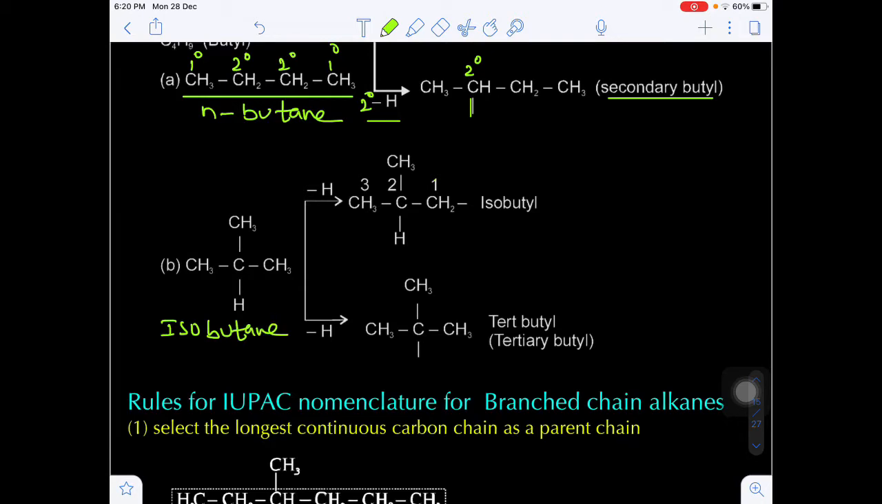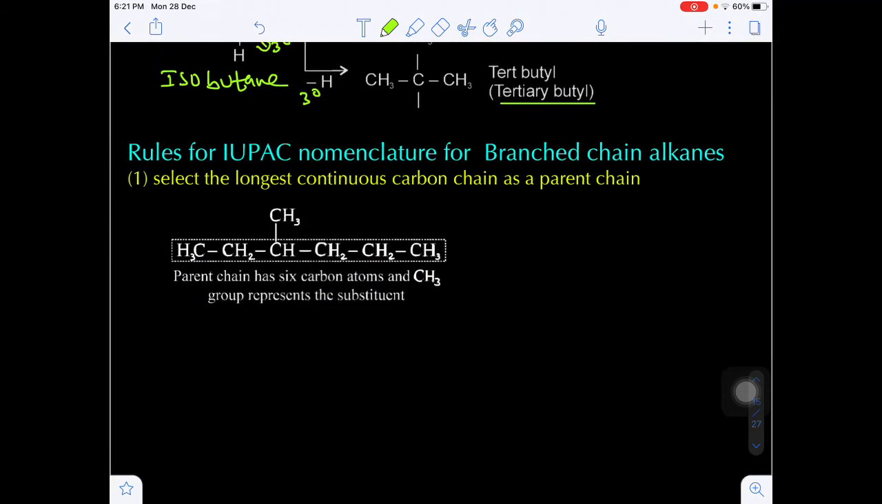And next one, this is isobutane. In this isobutane also, there are two different types of carbon and hydrogens: the primary carbon and the tertiary carbon. If I remove the hydrogen from the primary carbon, I will get the isobutyl. If I remove the hydrogen from the tertiary carbon, I will get the tertiary butyl.